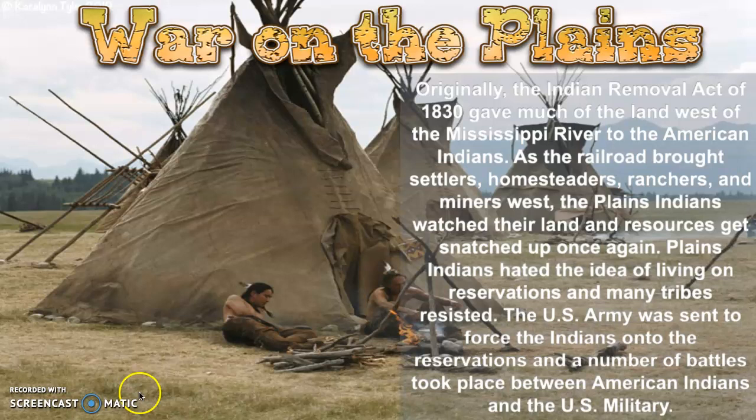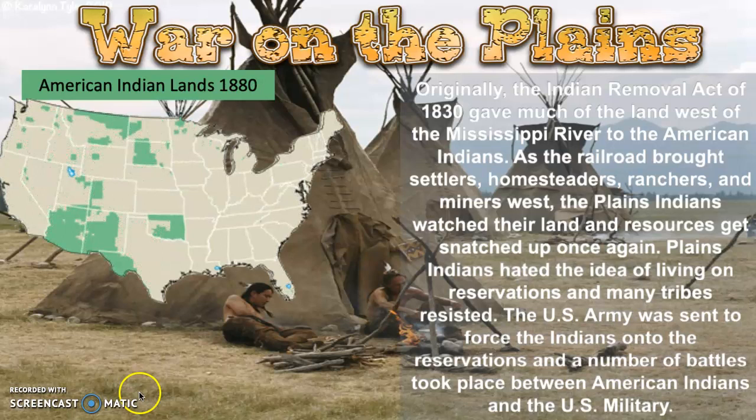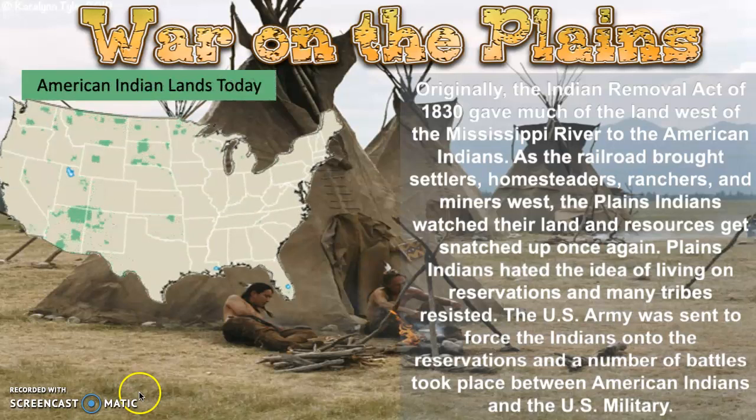Originally, the Indian Removal Act of 1830 that we talked about back in Unit 2 had given much of the land west of the Mississippi River to the American Indians. As the railroads brought settlers, homesteaders, ranchers, and miners out west, the Plains Indians watched their land get snatched up once again. So you can watch this map and see how the American Indian land is just decreasing slowly but surely. And this is what it's like today.